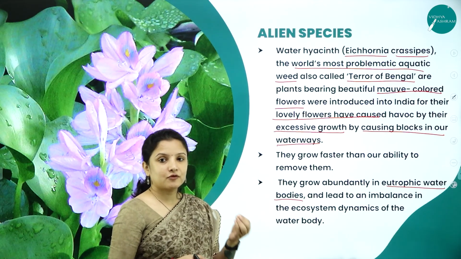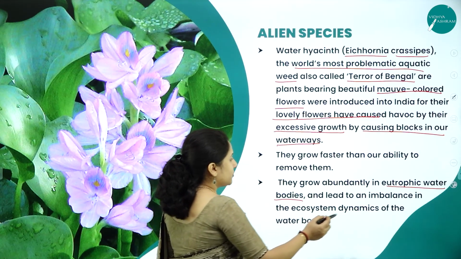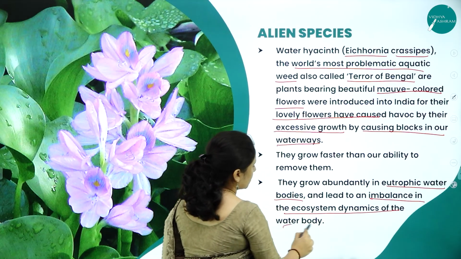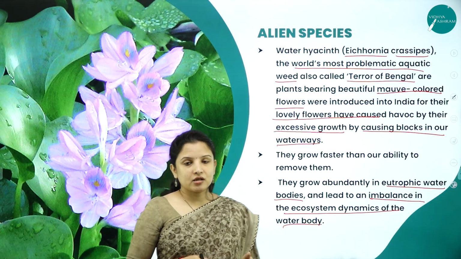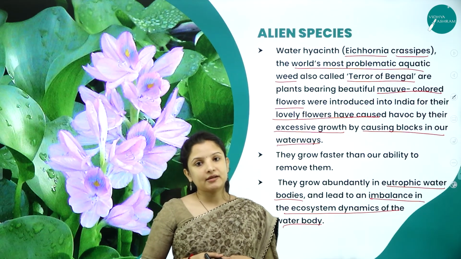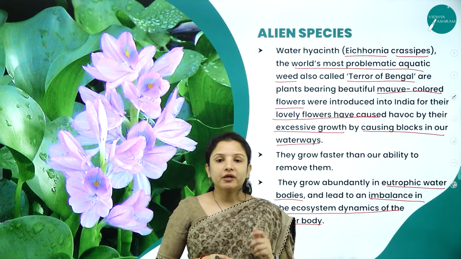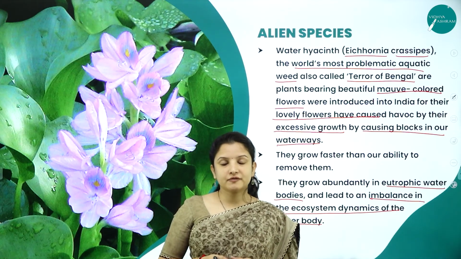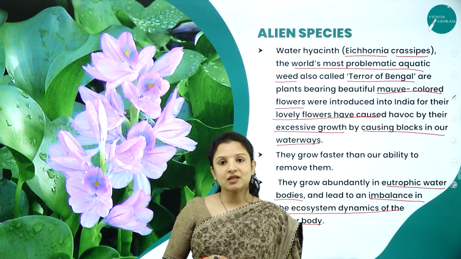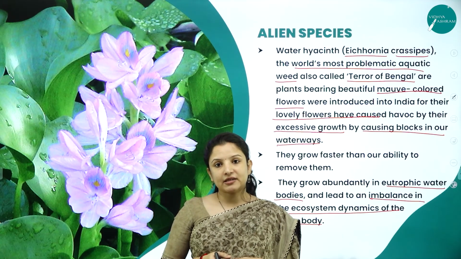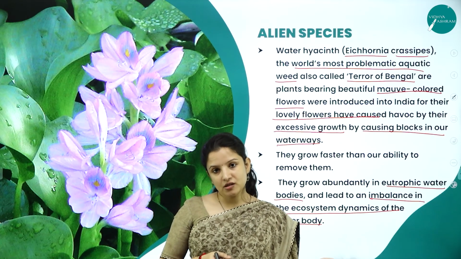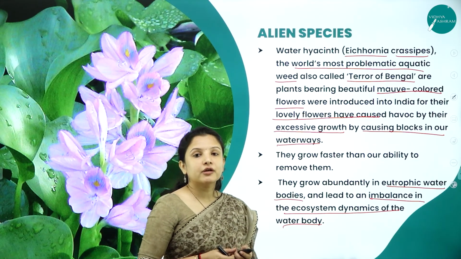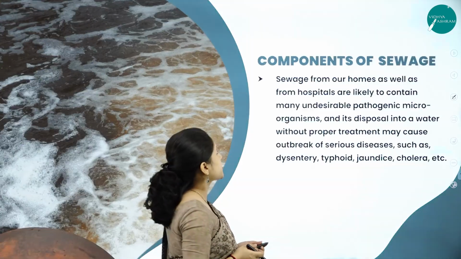And this excessive growth of water hyacinth will cause an imbalance in the ecosystem dynamics of the water body. How? Here, if it covers the entire water body, it will become a problem for the penetration of sunlight, and no penetration of sunlight means no growth of plants underwater. No growth of plants underwater means obviously the death of the fishes. So that is how alien species can also cause water pollution.